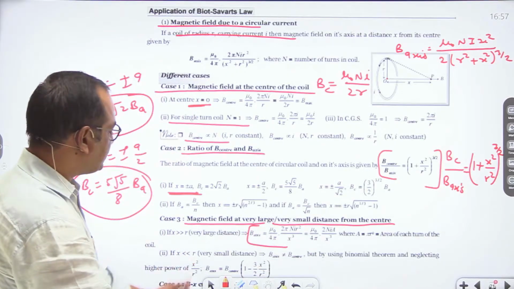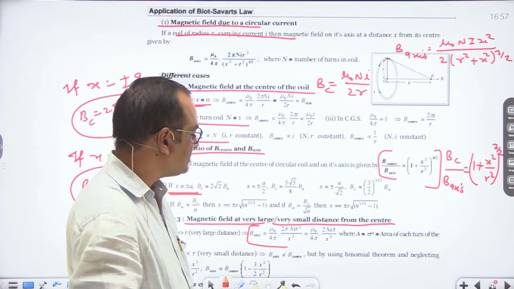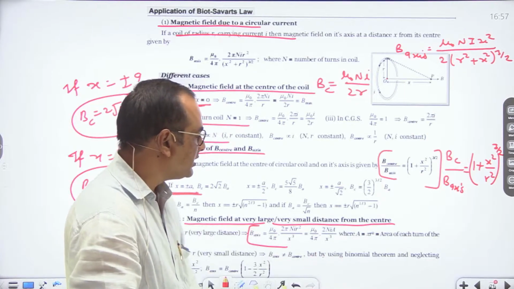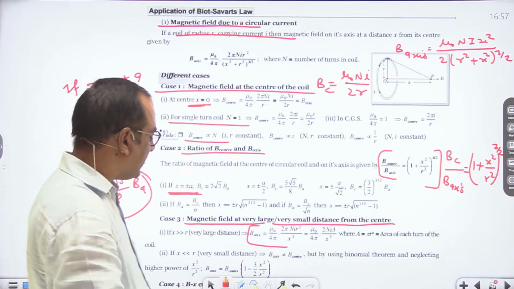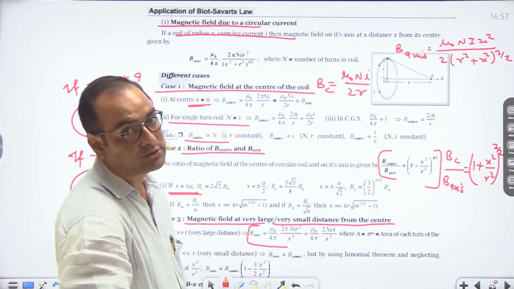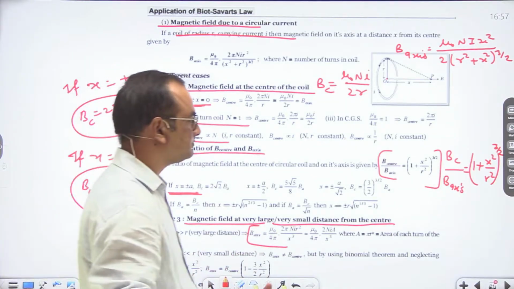Now, if x is much smaller than r, then in that case B axis is not equal to B center, but by using the binomial theorem, we can use B axis is equal to B center into (1 minus 3 by 2 x square upon r square). So it can be calculated from this relation.